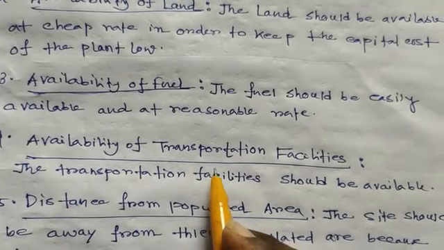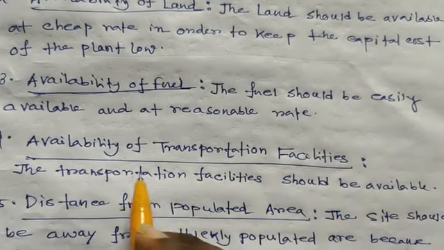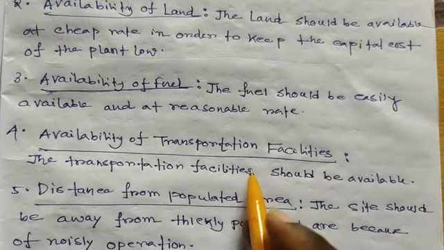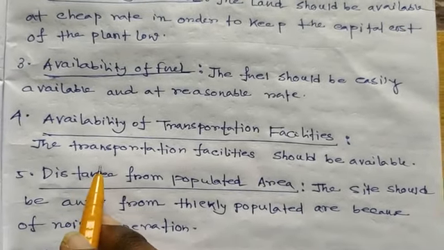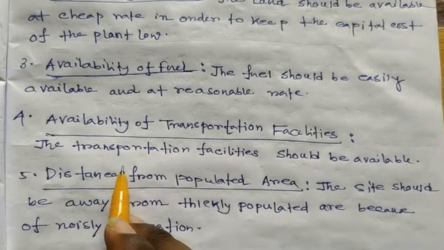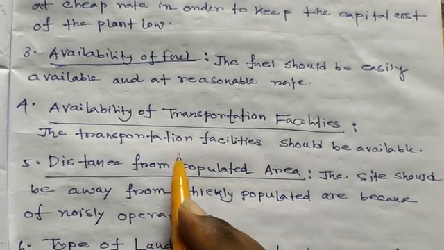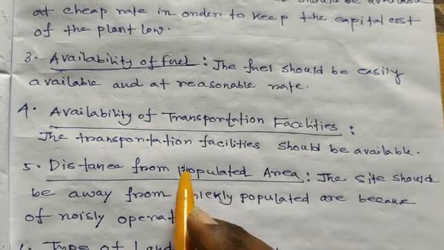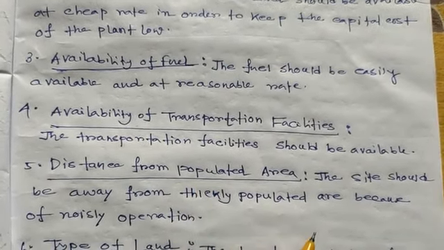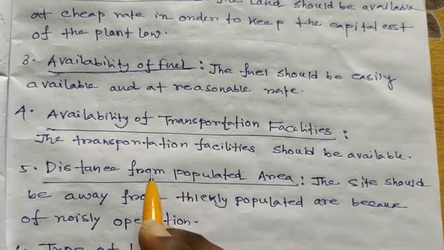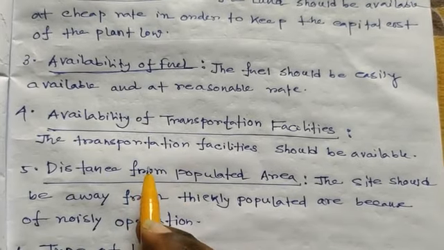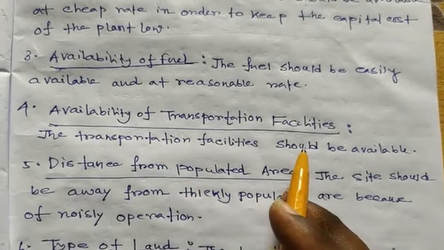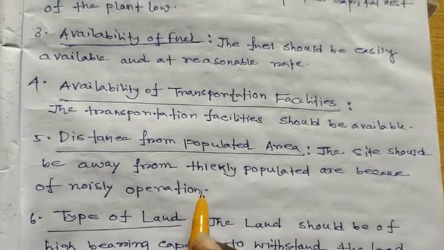Transportation means moving materials from one place to another. Every power plant has various equipment and instruments, so maintenance and servicing require a variety of elements. So transportation is mandatory and the facility should be available. When the transportation distance is minimized, the capital cost is also minimized. So availability of transportation facility is part of site selection.